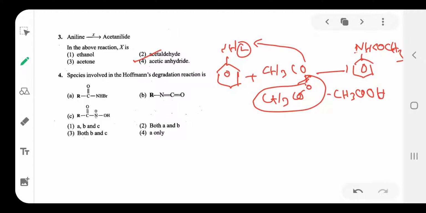Next, question number 4. The species involved in the Hofmann degradation reaction. This is the question number 4 mechanism.